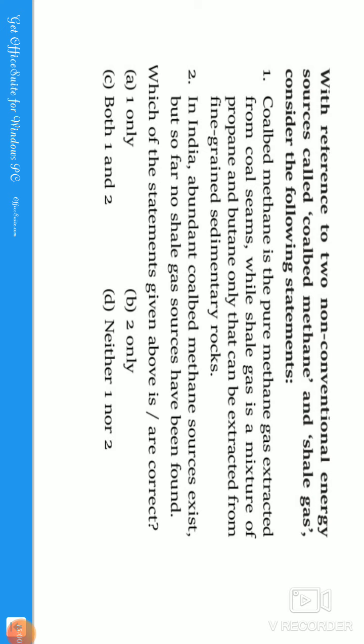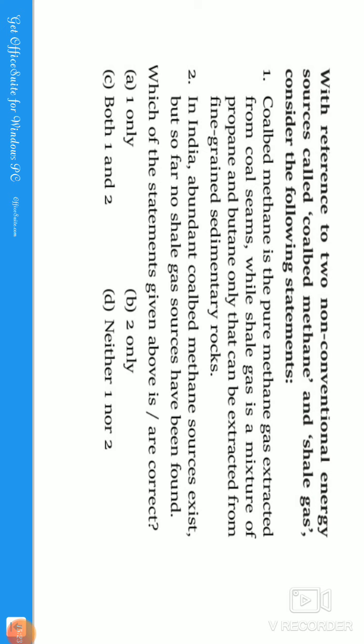Guys, what do you mean by shale gas? Shale gas is a natural gas occurring within or extracted from shale formations, guys. Within the shale formation means it is taken from inside the earth. Shales have a mixture of hydrocarbon gases, mainly methane, guys.